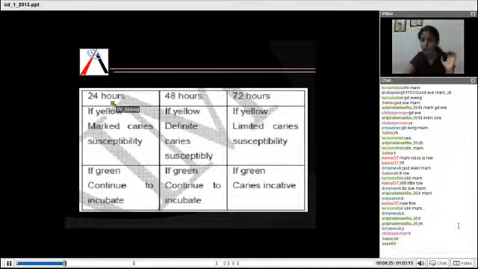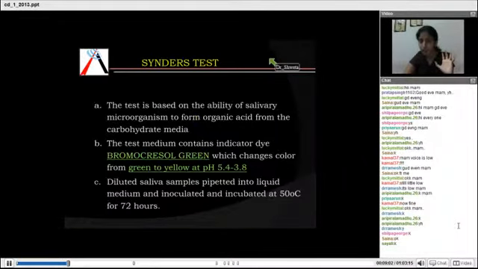Now, after 24 hours, if the dye is green in color, remember, okay? If it becomes yellow after 24 hours, the patient has marked caries susceptibility. But if it is green, you still continue to incubate it. After 48 hours, if it is yellow, it is definite caries susceptibility. But if it is green, you can still continue to incubate it. If at 72 hours it is yellow, it is limited caries susceptibility, and if it is green, it is caries inactive.